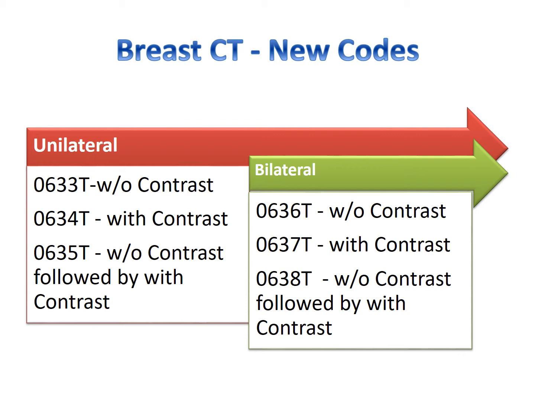Unilateral codes are 0633T without contrast, 0634T with contrast, and 0635T without contrast followed by with contrast. Bilateral codes are 0636T without contrast, 0637T with contrast, 0638T without contrast followed by with contrast.